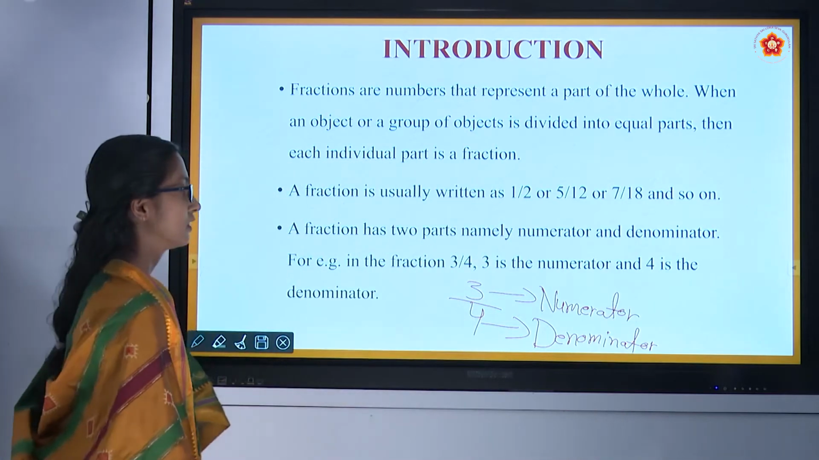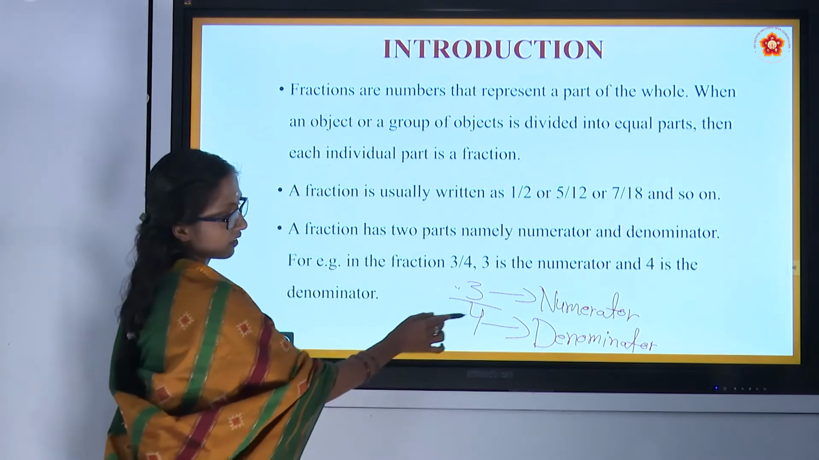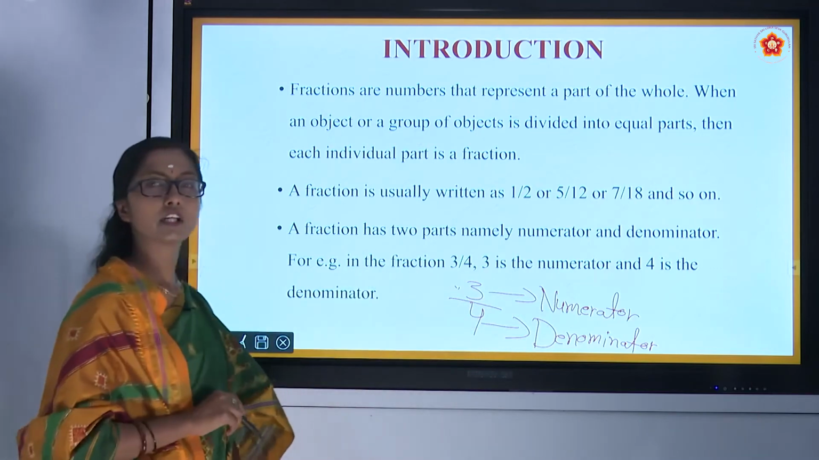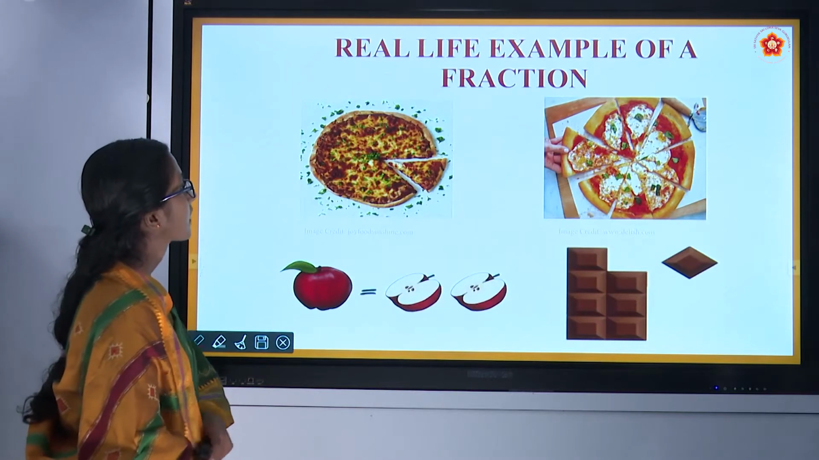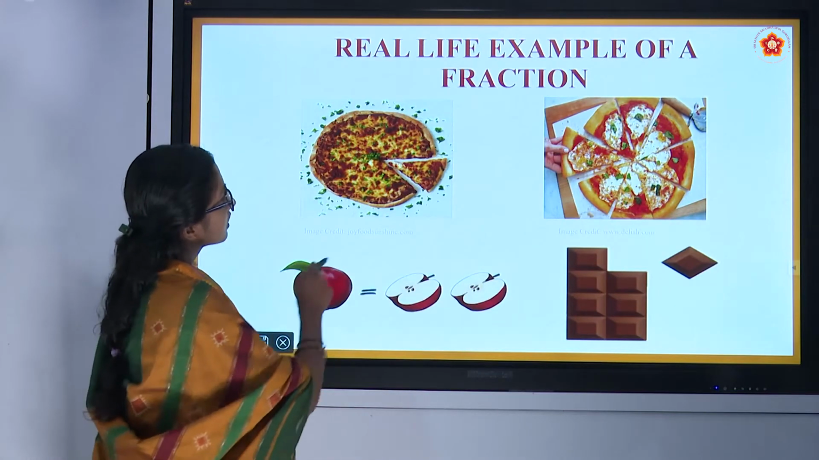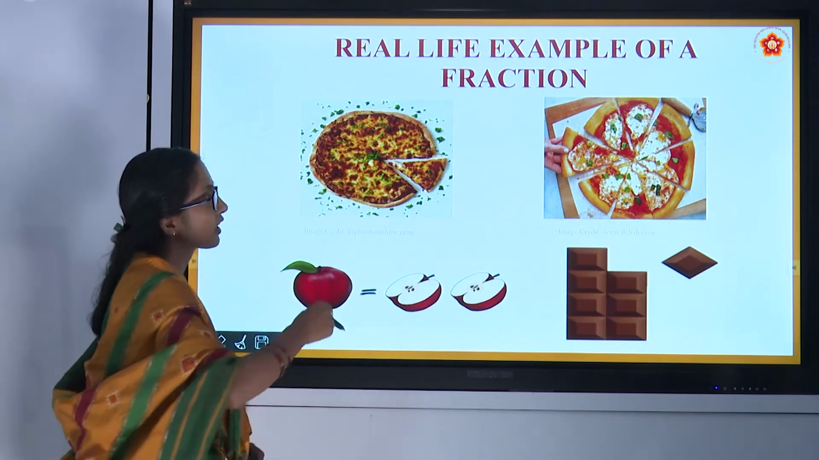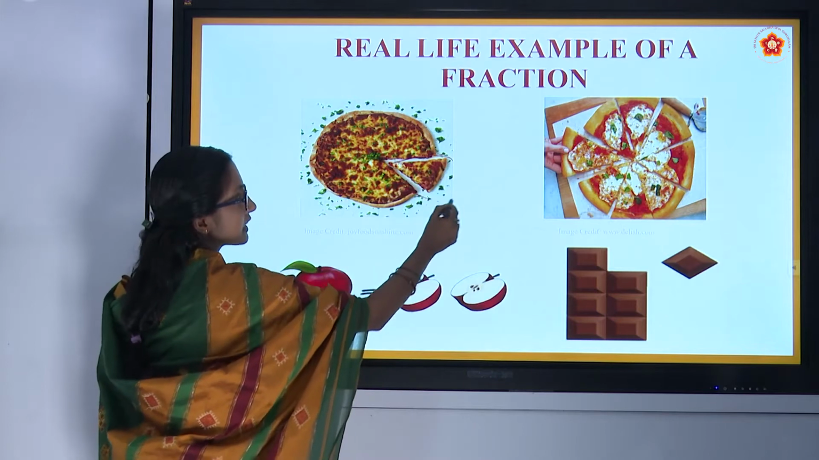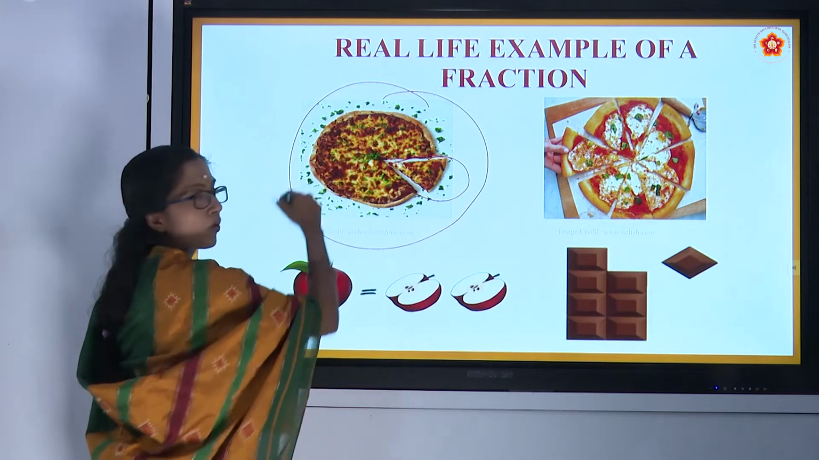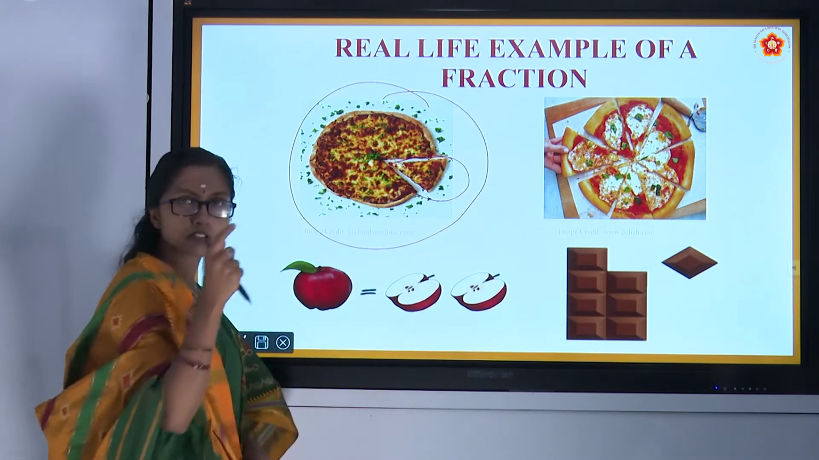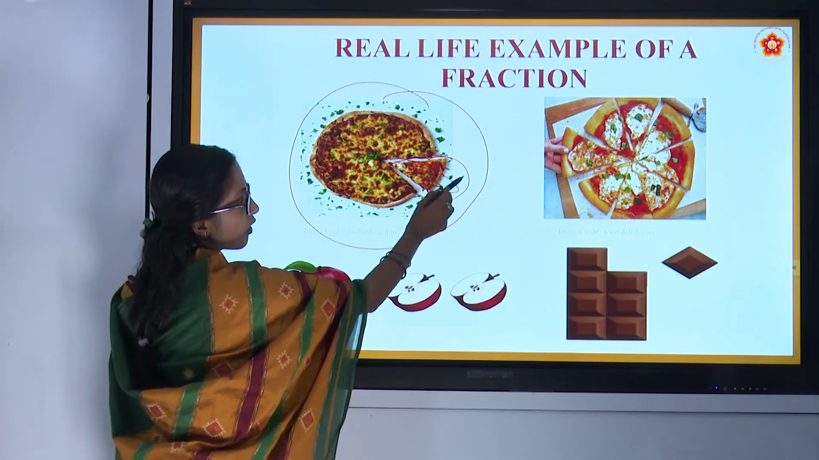Denominator. Right? This is the numerator, the part, and the whole thing we will call the denominator. You might have eaten pizza. It will be divided into several parts. Here you can see this is a part of the whole pizza. The whole pizza is there, and this is only a small part of it.